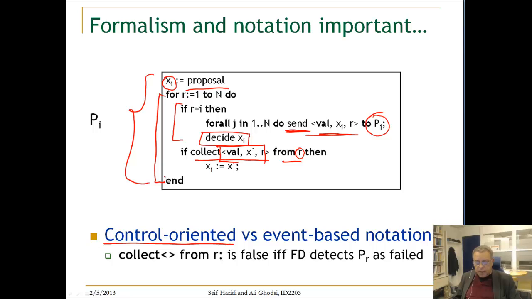If it is not the leader, it will wait for a message. It will get a message from the leader of that round. If it gets a message, it will adopt this message, and it will not move to the next round until it adopts this message.